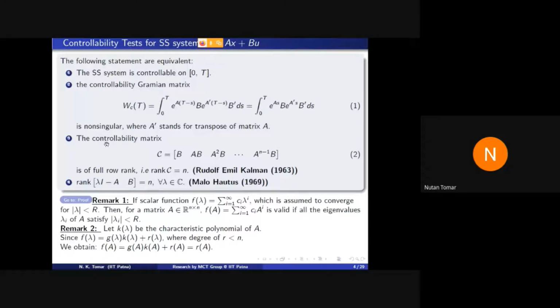Third statement, this matrix, calligraphic C, and it is a matrix. The first few columns are B, then we write AB, then A squared B, and up to A raised to the power n minus 1 B. So it is a matrix that contains many columns and n rows.